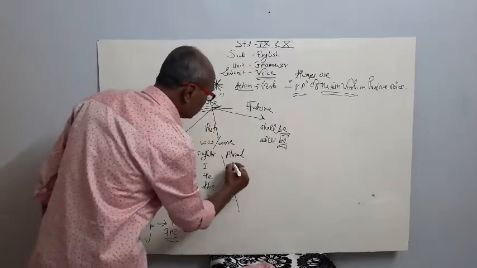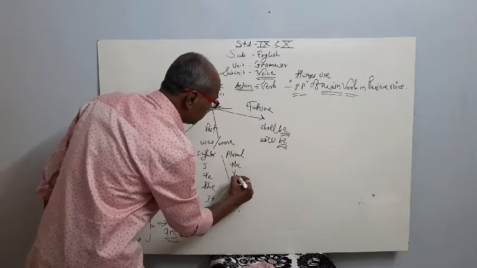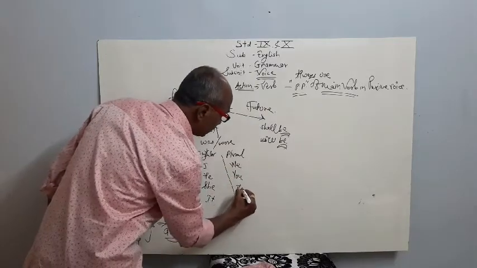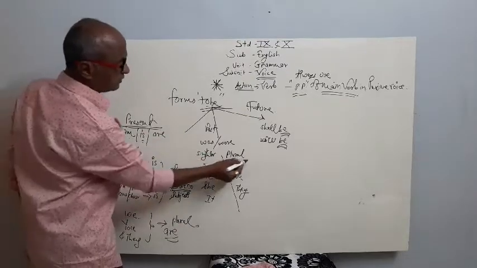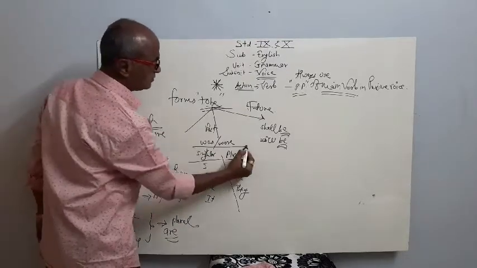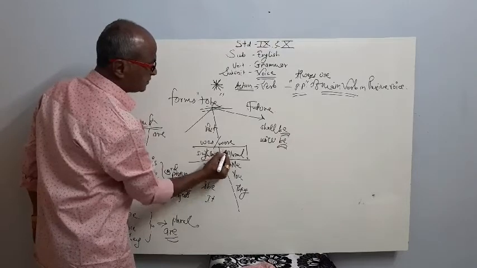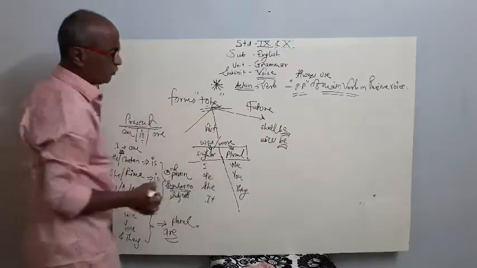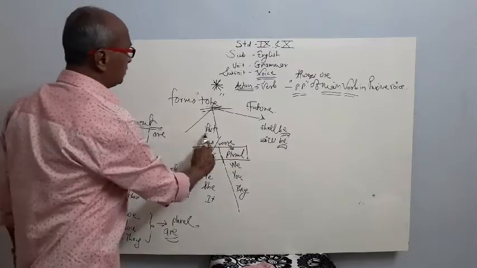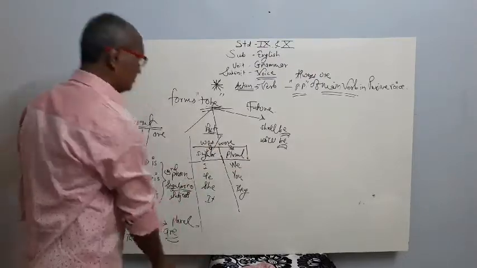Plural: we, you, and they. Were is used for plurals, and was for singular. This is about the past tense.